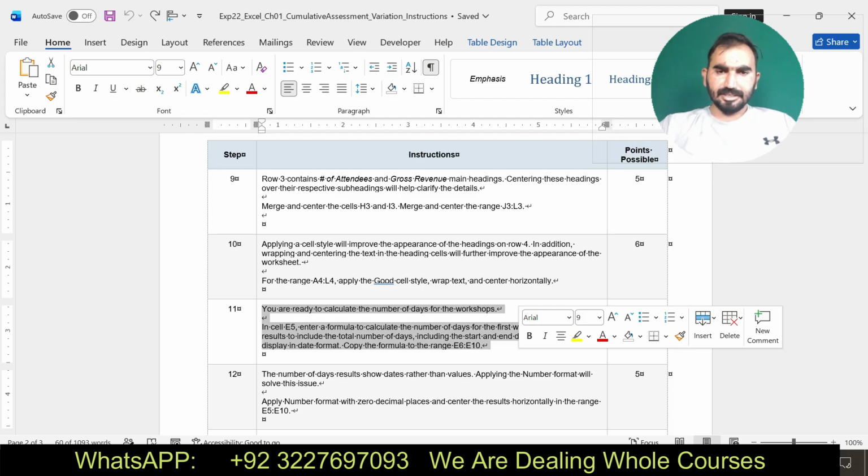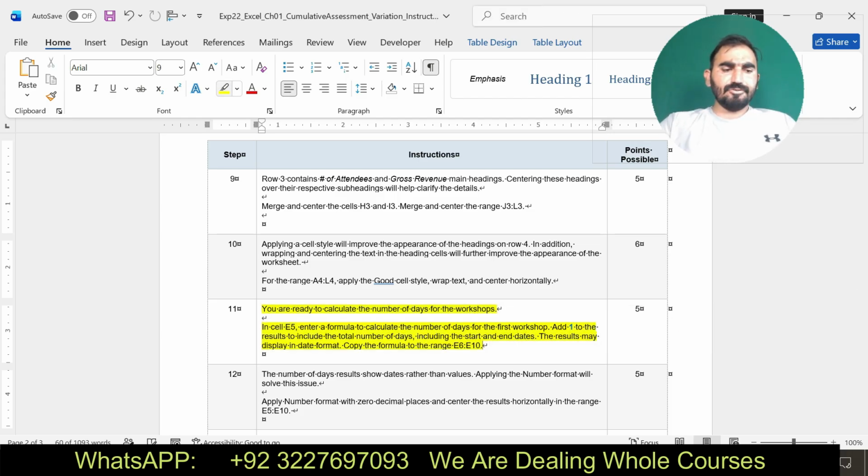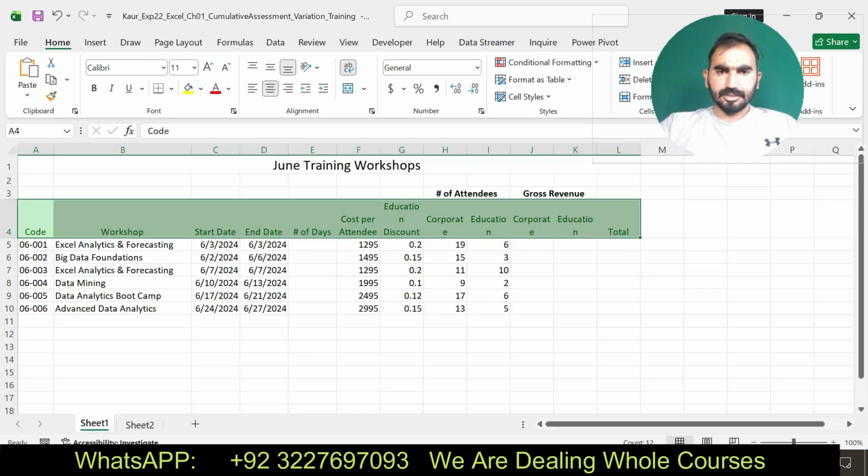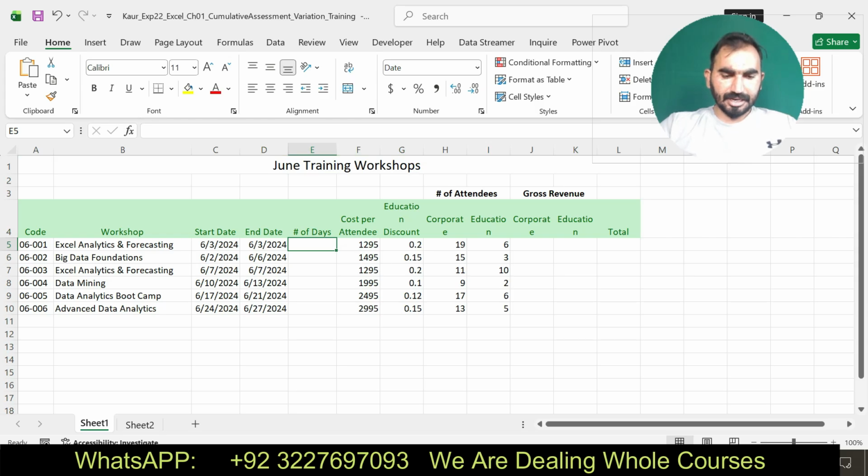Now you can see here, in cell E5, enter a formula to calculate the number of days in the first workshop. Okay, I am going to solve this one. Here you can see I have in E5 equal to... according to the instruction I am going to solve this one.